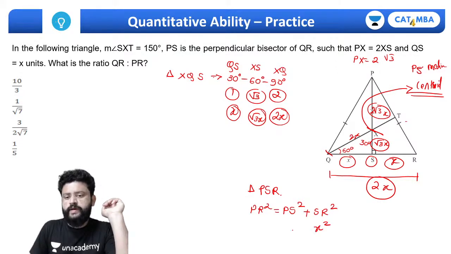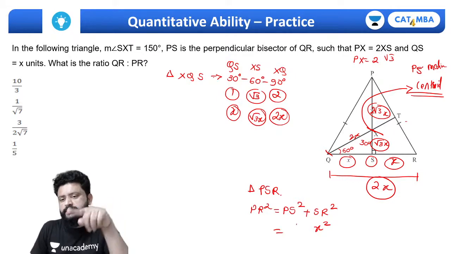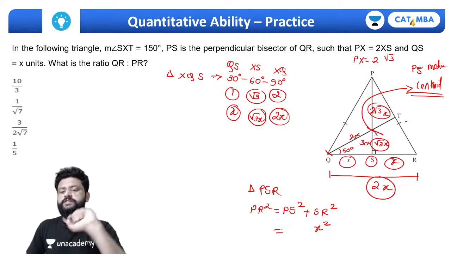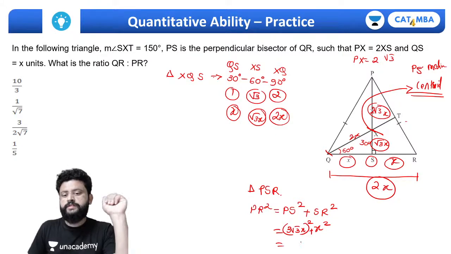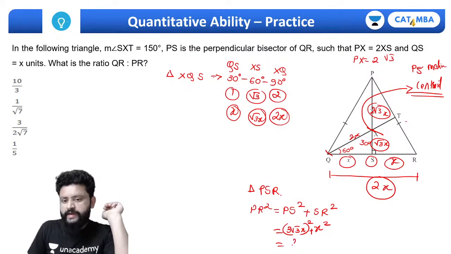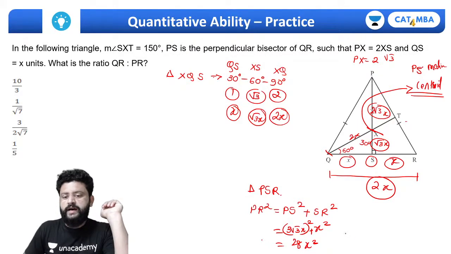SR square is X square and PS is 2√3 plus √3 is 3√3 का square, 3√3x whole square plus x square. This will be 9 3 are 27, 28x square. So PR must be equal to under root of 28x.